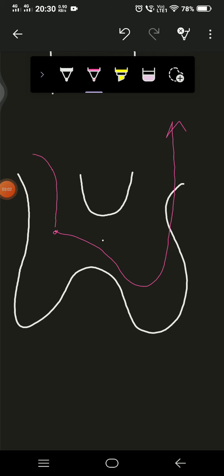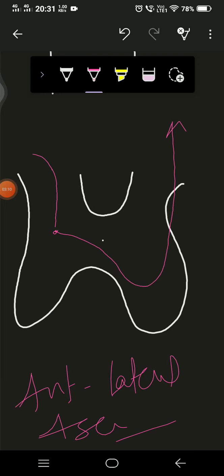This way, through the anterolateral ascending tracts and so on, it reaches the cortex, where we consciously perceive the stimulus.